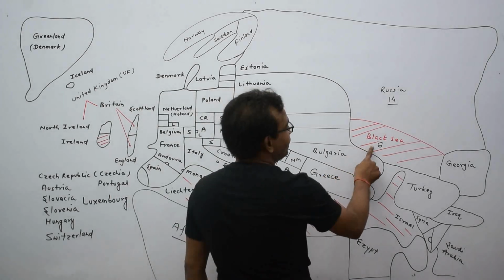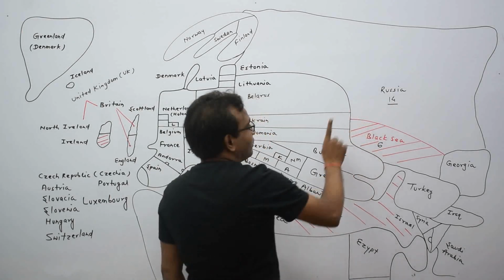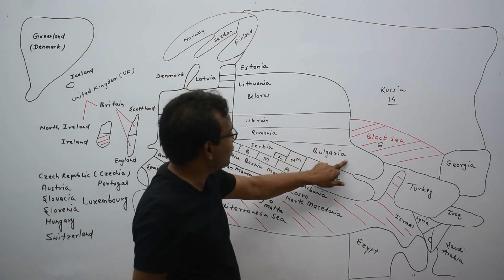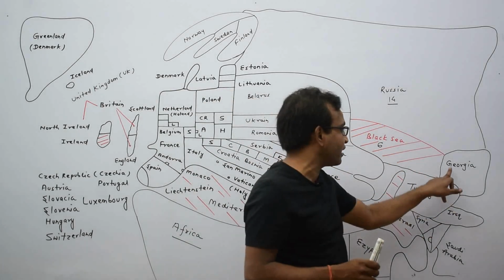Black Sea is touching 6 countries. The 4 countries of Europe, Ukraine, Romania, Bulgaria and Russia, and 2 countries of Asia, Georgia and Turkey.